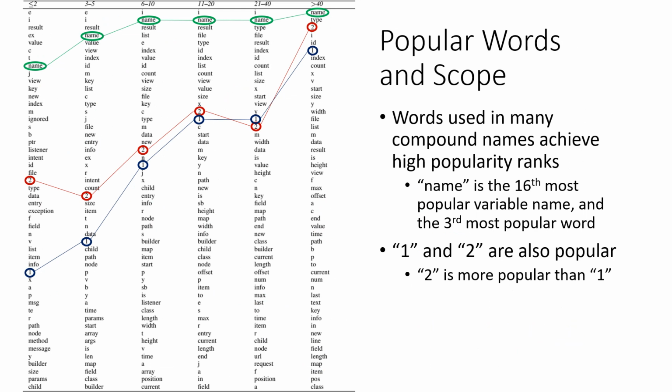If we look at words, we see that words that are used in many different names achieve high popularity ranks. For example, name by itself is the 16th most popular variable name, but it's the 3rd most popular word. Numbers like 1 and 2 are also popular, especially in wider scopes. Interestingly, 2 is more popular than 1.